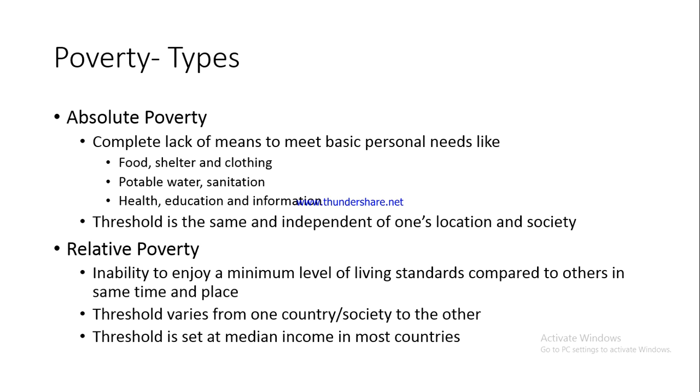So somebody who is earning less than that is poor as far as the World Bank definition goes, and those who are earning more than that, they are at least not BPL, not below the poverty line; they are APL, above the poverty line, as far as the World Bank definition goes. And please understand, this absolute poverty threshold is the same across the regions, the same across the country.